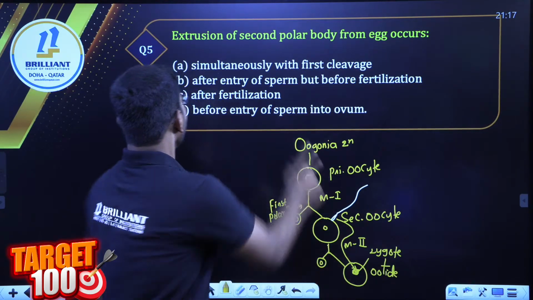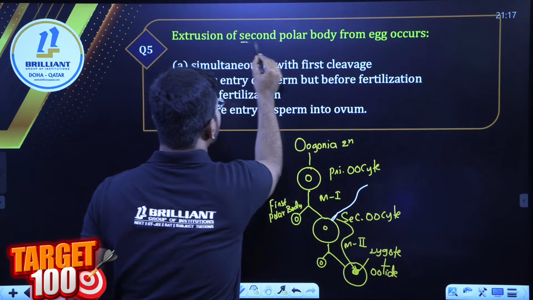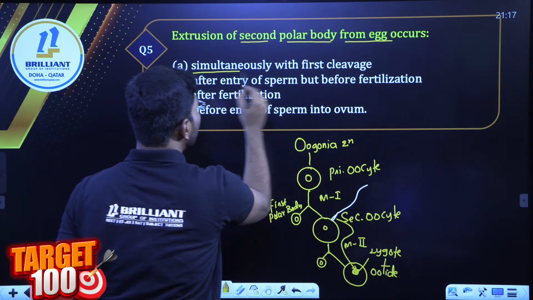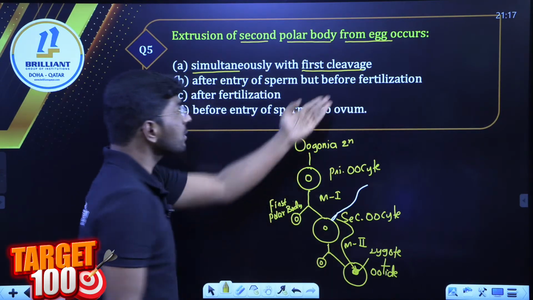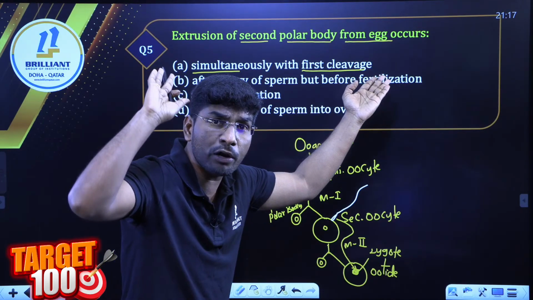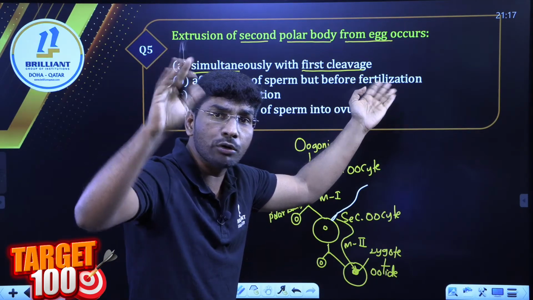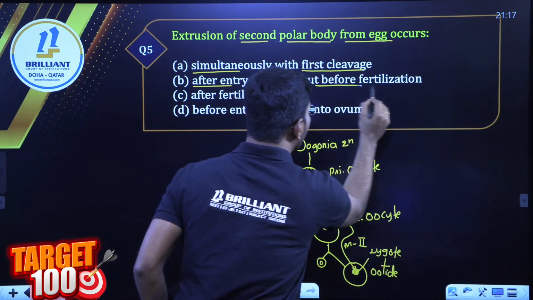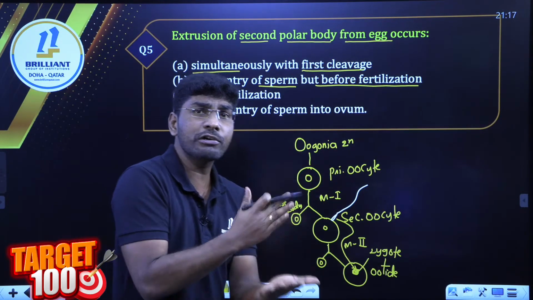So look here, extrusion of the second polar body from the egg takes place simultaneously with the first cleavage, but cleavage takes place in the fallopian tube after fertilization. Now look here: after entry of sperm but before fertilization. Why before fertilization?